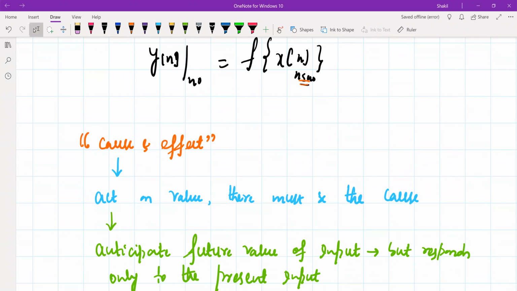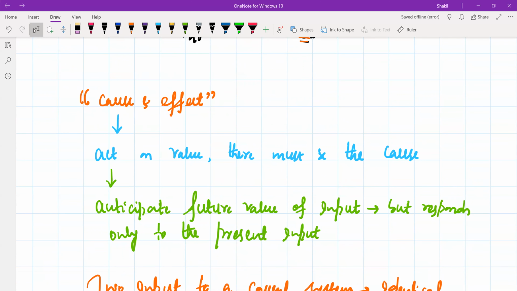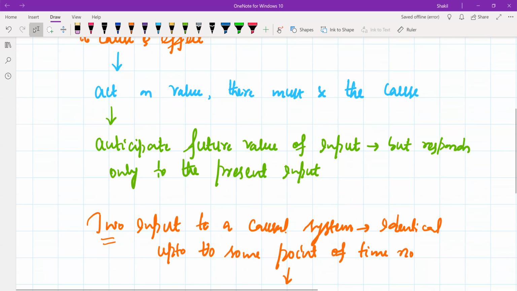Causality is a very important property for a system. It comes from this cause and effect property. For a system to act upon any input, there must be a cause, means that input must be present. It does not anticipate the future values. If the input to the system hasn't arrived yet, the system cannot respond to that input. If it is able to respond to that input, then that system is a non-causal system.